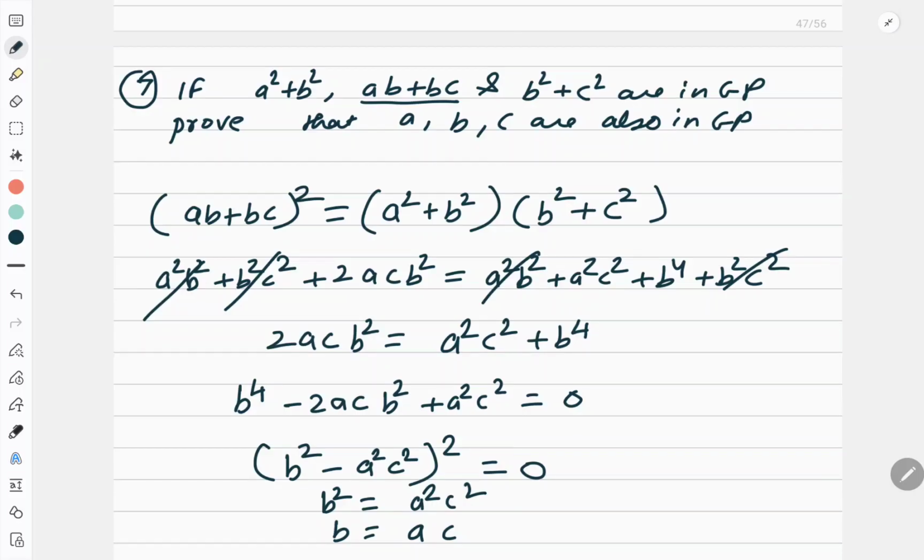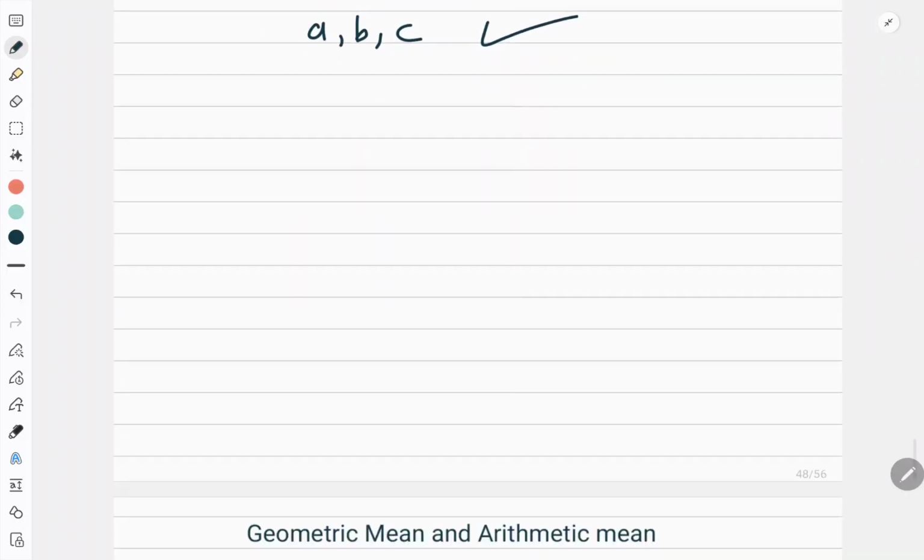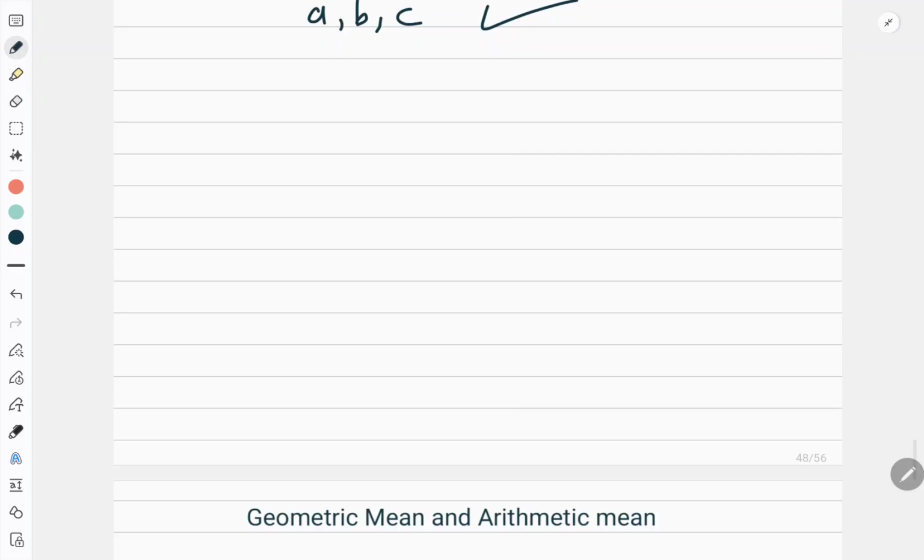Right? I missed something somewhere. Okay, it is b to the power 4, so this is b square and this is ac, that is a square term, right? So b square is equal to ac. Hence, this shows that a, b, c are in GP. And we are done, right? So the questions are very easy. You only need to understand the main concept.